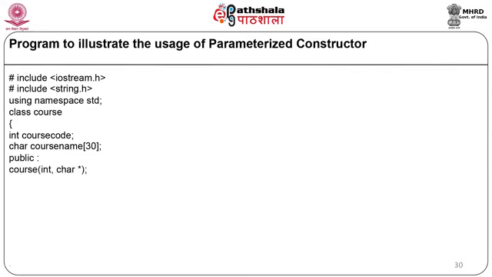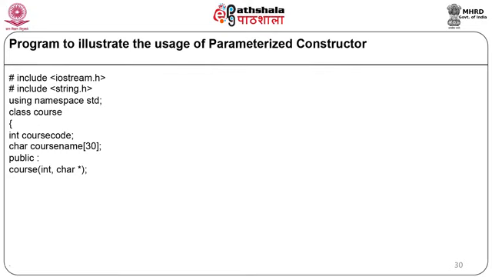We will start with the public section. Here we are declaring the constructor, which is a parameterized constructor, as course(int, char*); Here we are just declaring the constructor. The actual definition of this particular constructor will be outside the class. So, here we are giving the argument type and not the argument names.